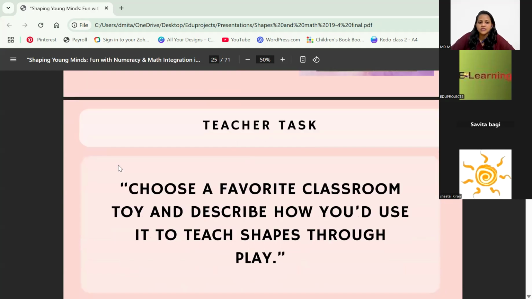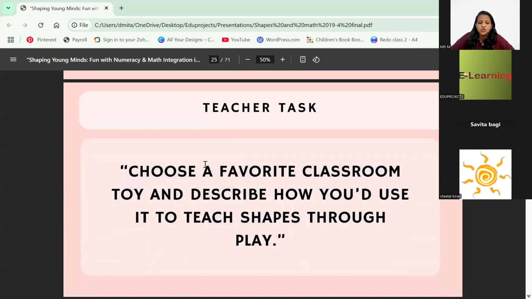So now teachers, if you want to type, choose a favorite classroom toy and describe how you use it to teach shapes through play. Rather than that, give me one particular toy in the classroom, which is like the children's favorite, which you will use to teach them shapes. Okay, just write the name of the toy also, that's okay. Any object, any toy. You can write it in the chat box. If you want, I can explain one more time.